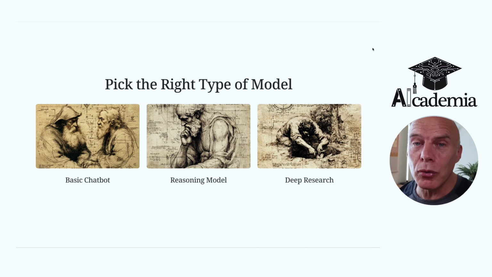And by a reasoning model, what we mean is a system that's been designed not to be fast, but to take its time, to do additional thinking and to scrutinize its own output before it delivers it to us. And most of the large language models that are commercially available will have a reasoning model built into it. And you just need to look for a drop-down menu where you can select the model of choice and go for the one that looks like it's going to have inference compute time. And then finally, many of these models have deep research capabilities.